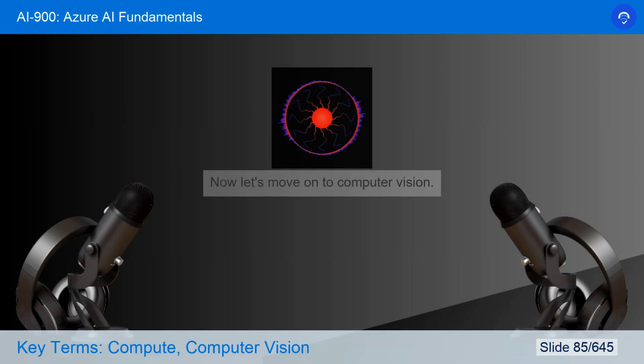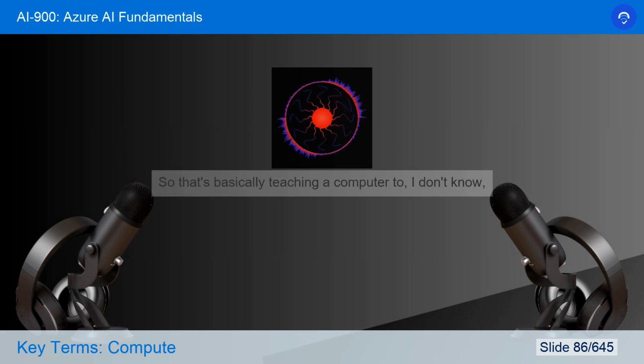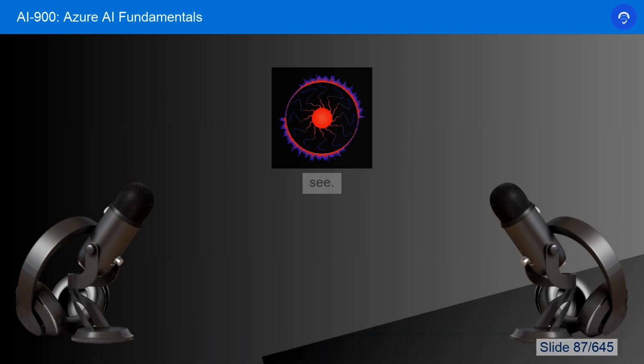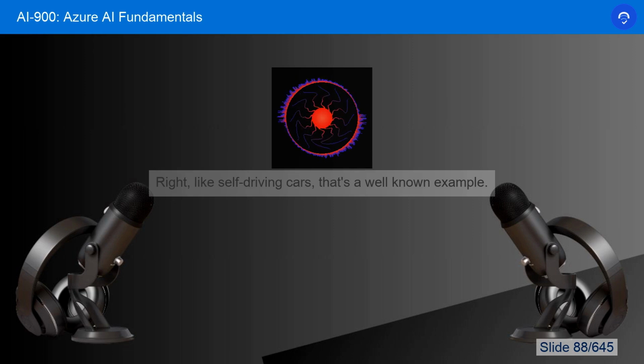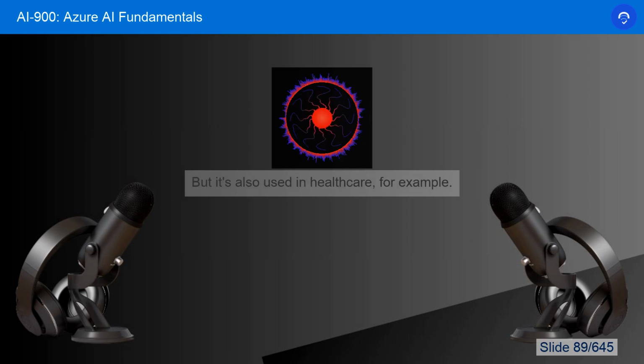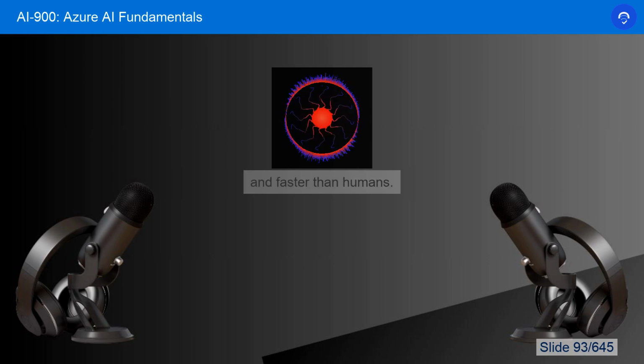Gotcha. Now let's move on to computer vision. That's basically teaching a computer to see. Right, like self-driving cars, that's a well-known example, but it's also used in healthcare, for example, for image-based diagnostics. Imagine an AI that analyzes medical scans and detects abnormalities, and it can do it more accurately and faster than humans. Wow, that's incredible.